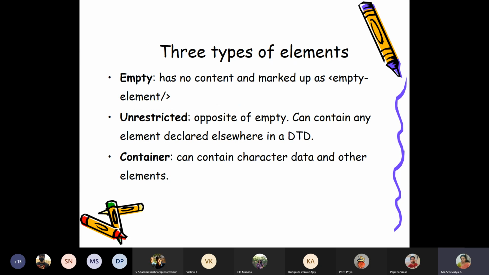Now we said an element can contain some text content or it can contain other elements. Basically 3 types of elements are there. One is called empty, that means no content, and it is marked up as an empty element. It will be easy to relate with HTML, so I will take examples from HTML to understand what an empty element means.